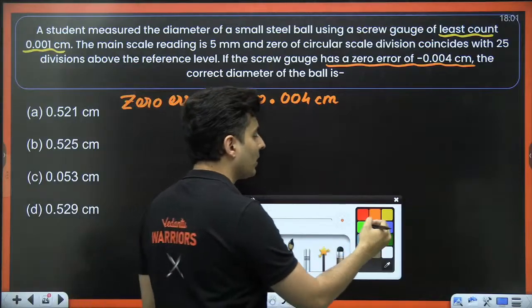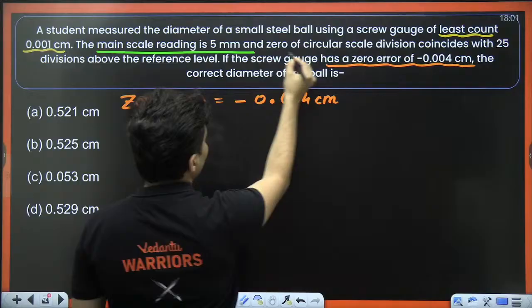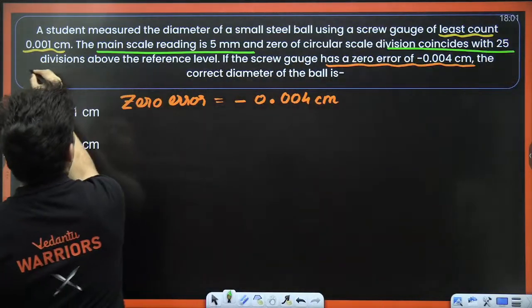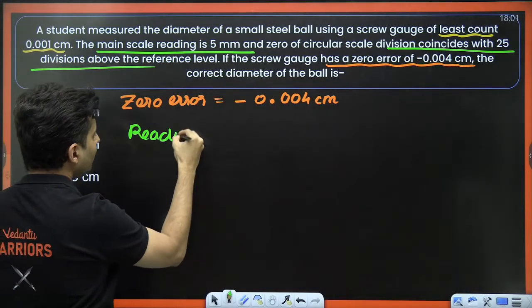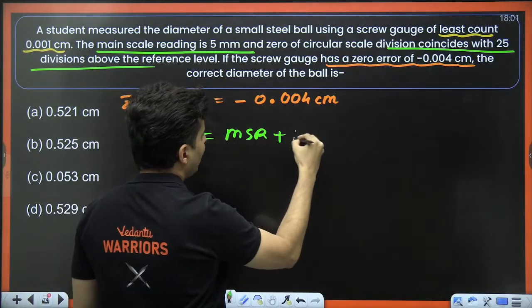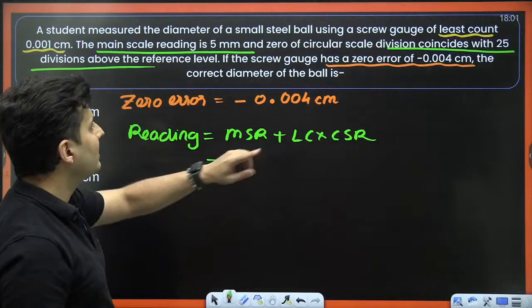Next thing you need to take care of is the actual reading. The main scale reading is this much and the circular scale division coincides with 25 divisions above the reference level. So the reading will be main scale reading plus least count into circular scale reading. What is the main scale reading?